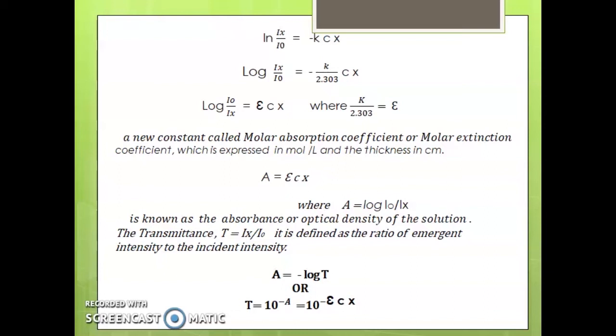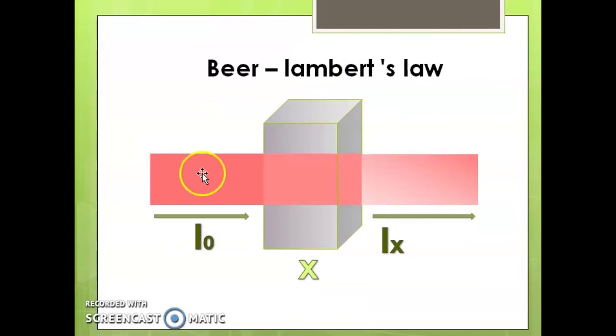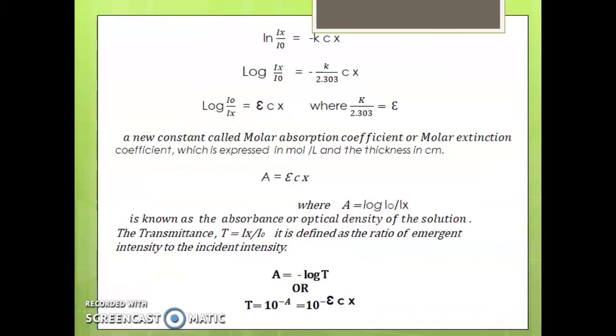It is a ratio of emergent intensity to the incident intensity. That is Ix by I0. T is equal to Ix by I0. It is defined as the ratio of emergent intensity to the incident intensity.